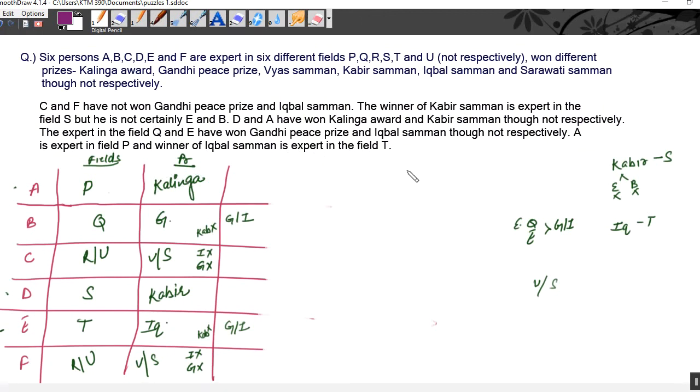So this was what puzzles are. You will be given a set of instructions and you have to just arrange them. Just go with the flow, go how the question says, and in the end, just apply your reasoning and solve the arrangement. So this was our video on puzzles.